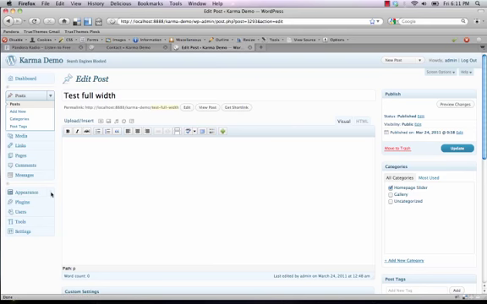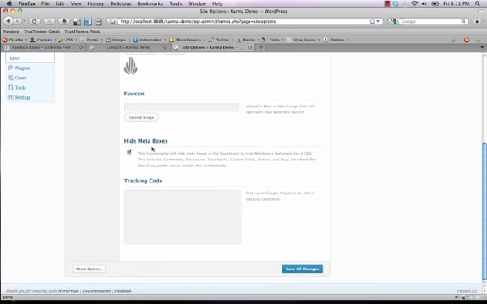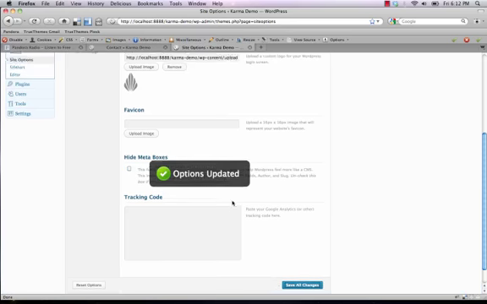Under Appearance, you just click Appearance and Site Options. And then within the General Settings tab, you just scroll down a little bit, and you'll see right here it says Hide Meta Boxes. And by default, it's going to be checked, and this is going to hide the meta boxes. It'll make your WordPress feel more like a CMS, so it doesn't feel so much like a blogging tool. So if you do want to show the boxes, you simply uncheck the box and save your changes.